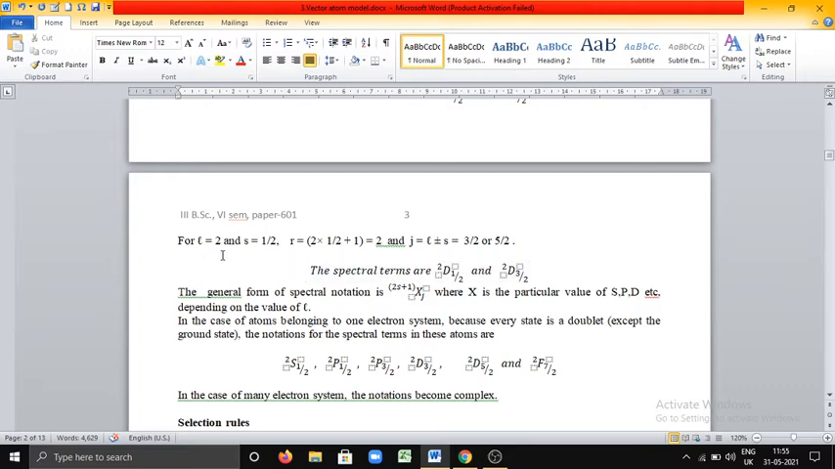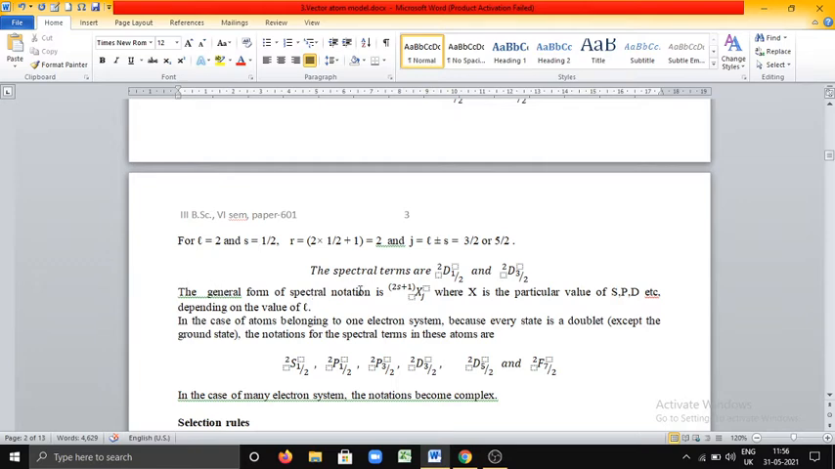Now, what are the spectral terms for L equal to 2 and S equal to 1/2? L equal to 2 is denoted by D. Multiplicity is 2 and the J value, it is not 1/2, it must be 3/2, so the terms are 2D3/2 and 2D5/2. Here it is printed as 1/2, but it is not 1/2, it is 3/2, and the other term is 5/2. These are the spectral terms for L equal to 2 and S equal to 1/2.